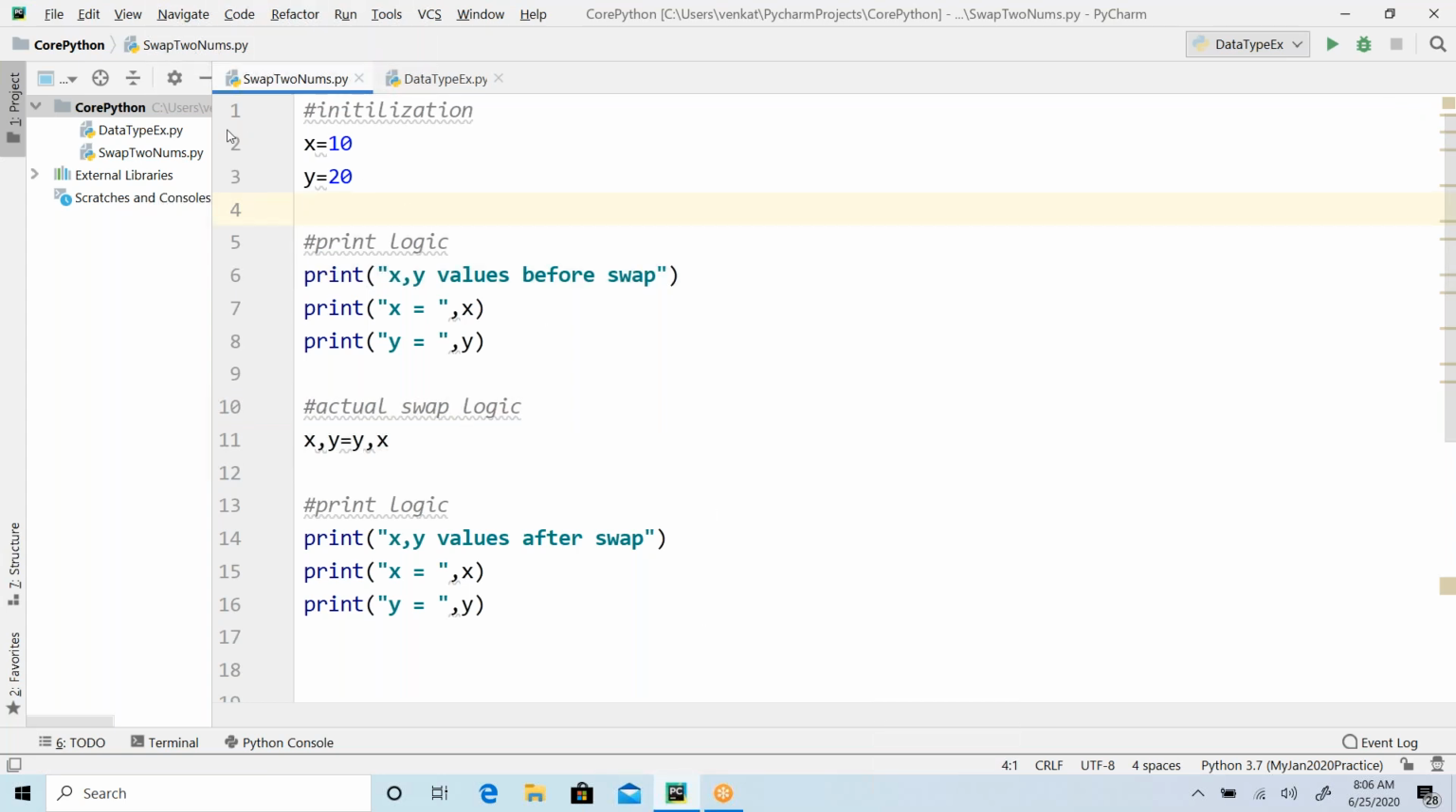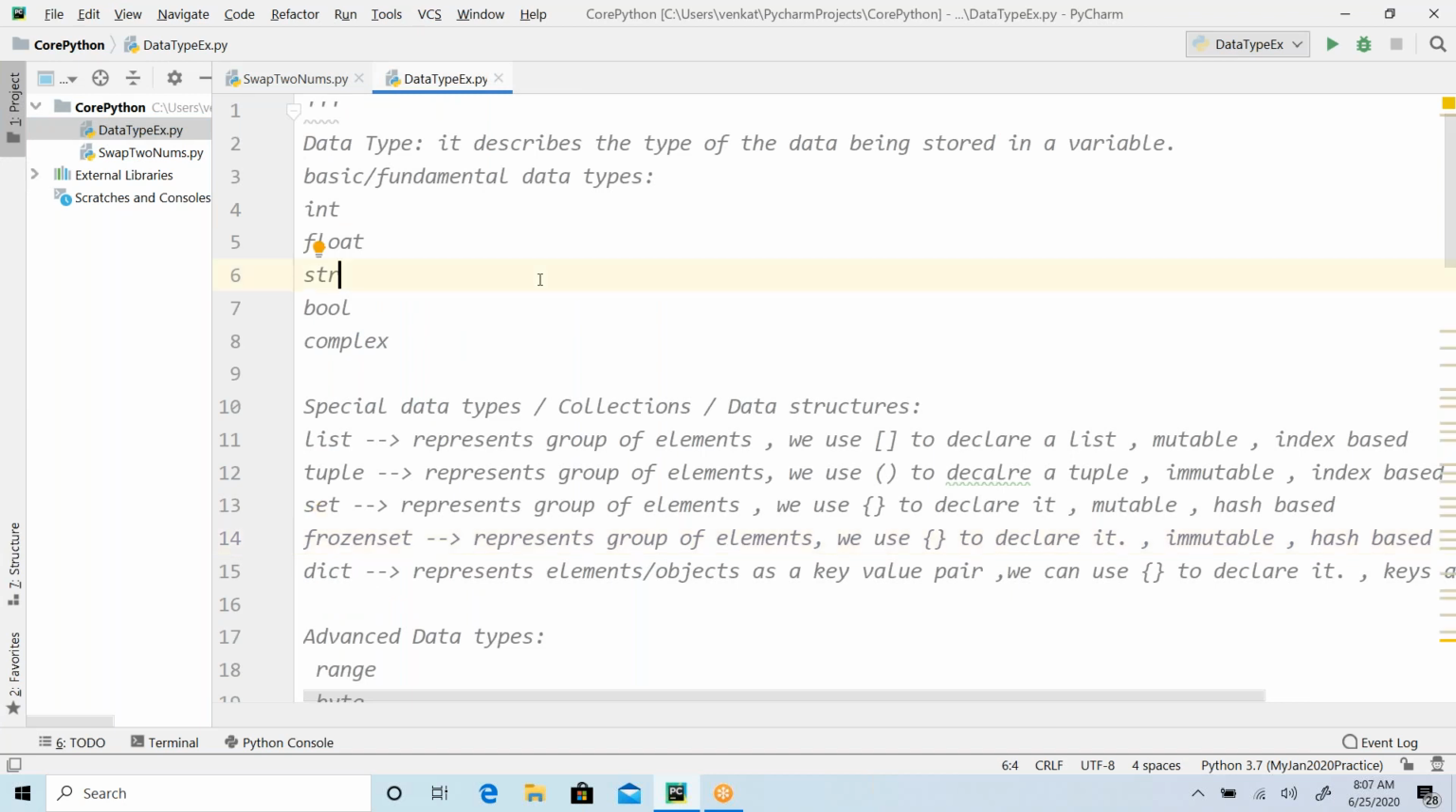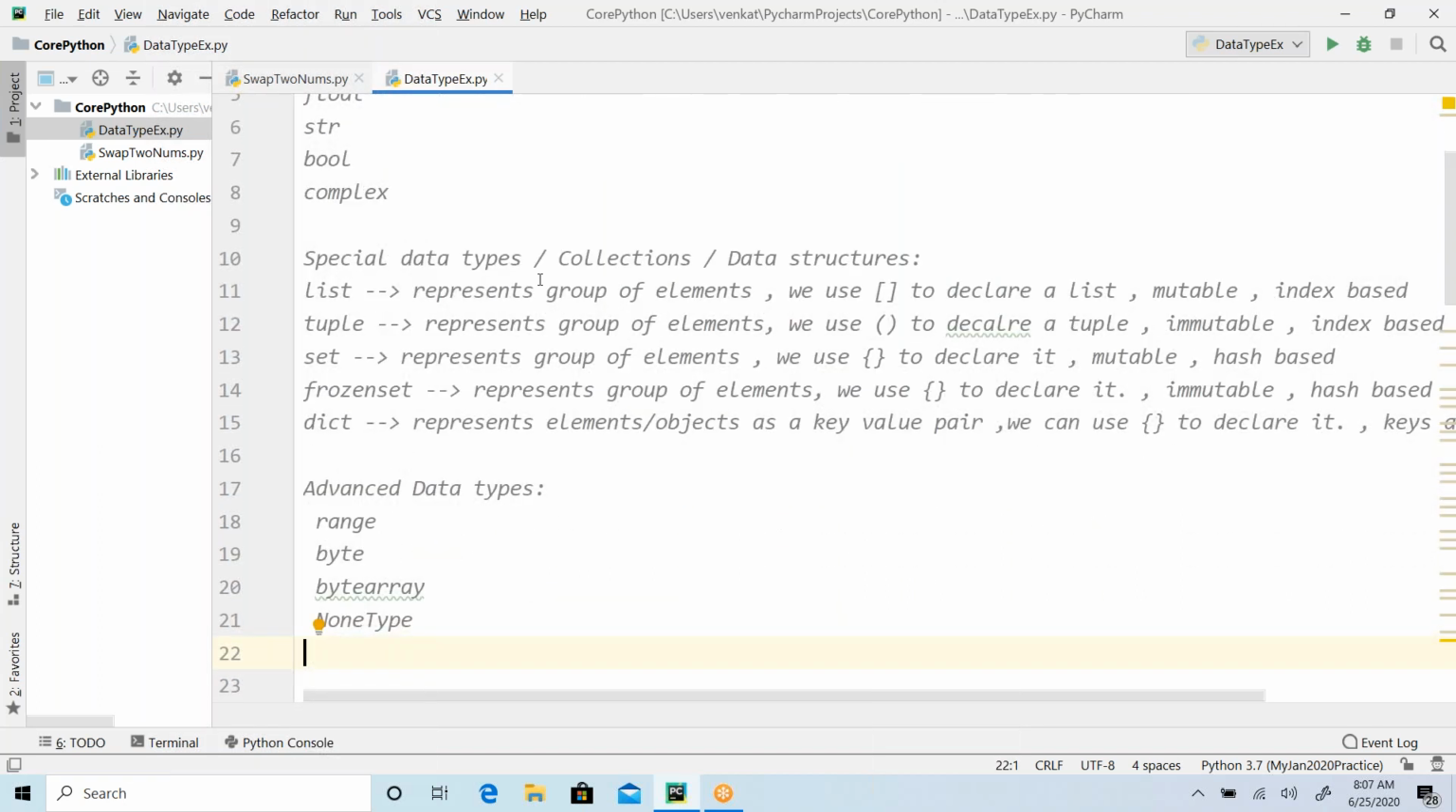We'll start with that. Meantime, just to go back to yesterday's discussion and try to memorize what are the different data types that you have. I'll just start in a minute.